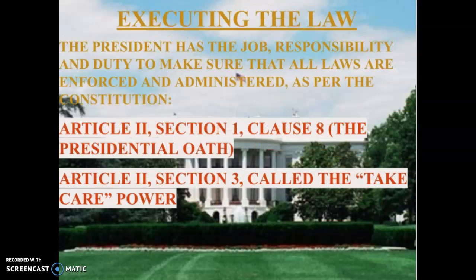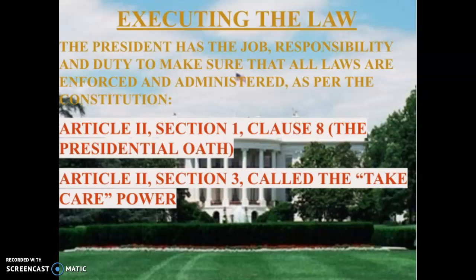In terms of his executive power, his executing the law, this is coming from Article 2, Section 1, in which the president is the chief executive of the country, and Article 2, Section 3, which you may recall, he shall take care that the laws are faithfully executed.